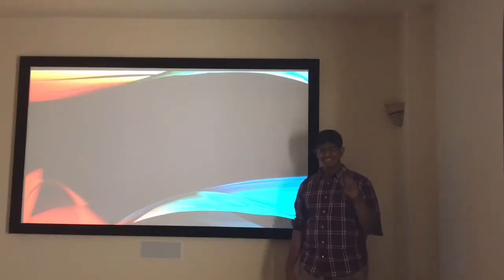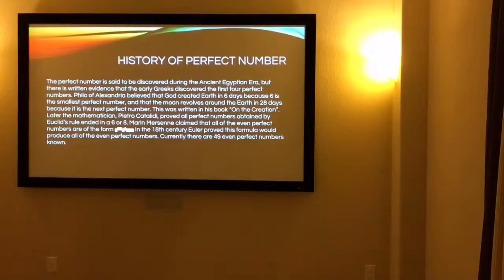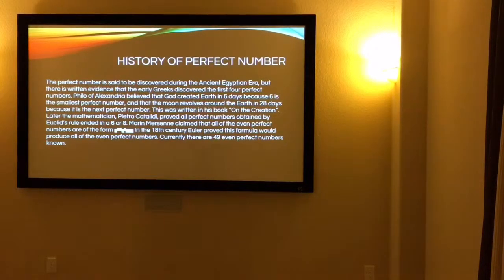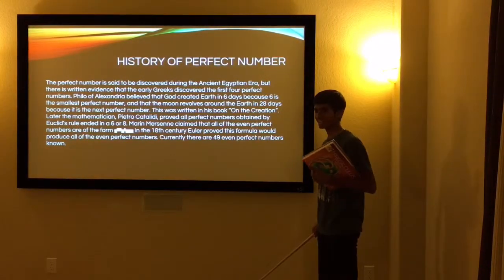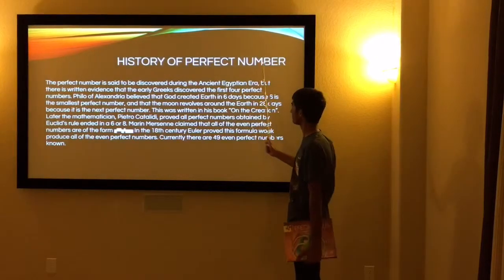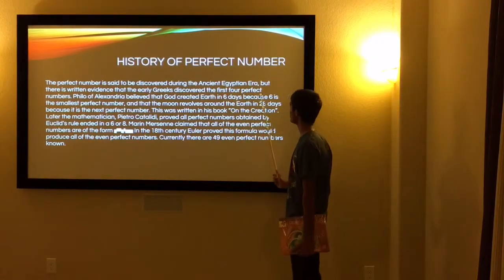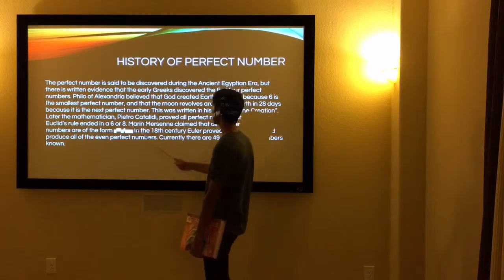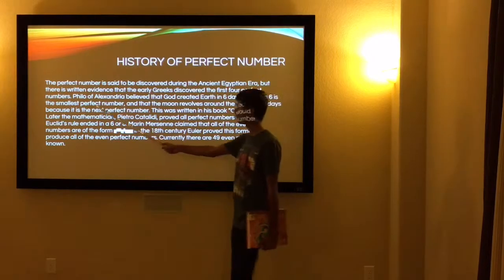That video had a little historical inaccuracy. Let's watch the actual history. I love math. History of perfect numbers. The perfect number is said to be discovered during the ancient Egyptian era, but there is written evidence that the early Greeks discovered the first 4 perfect numbers.